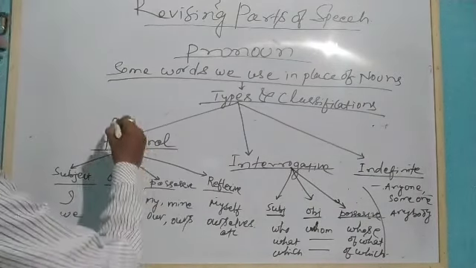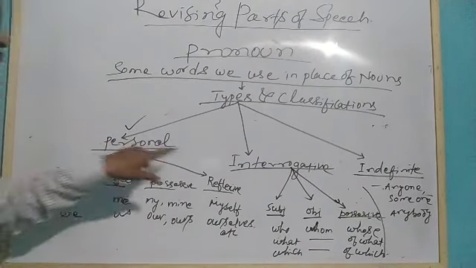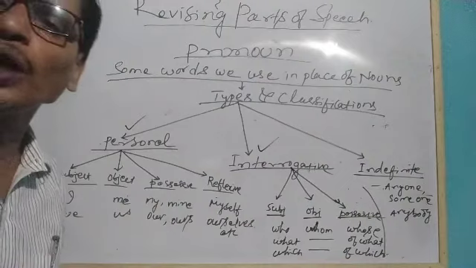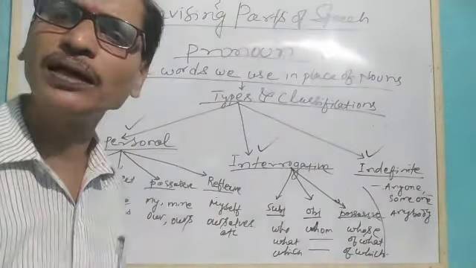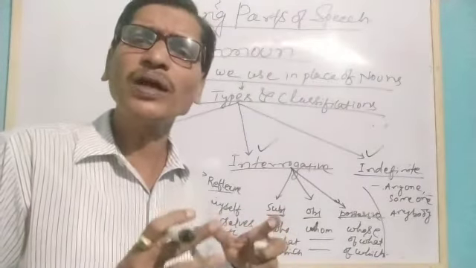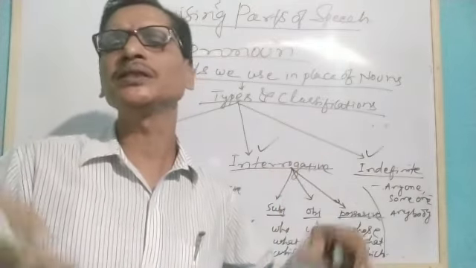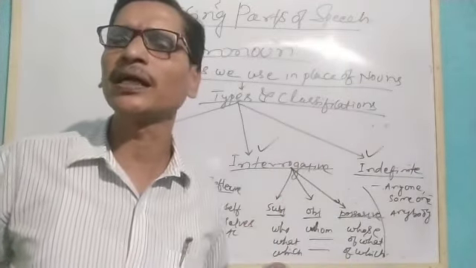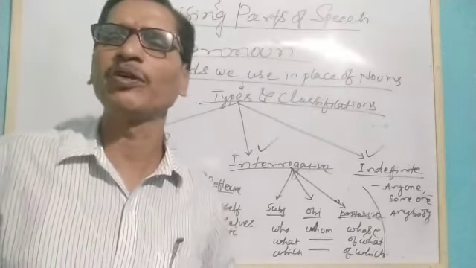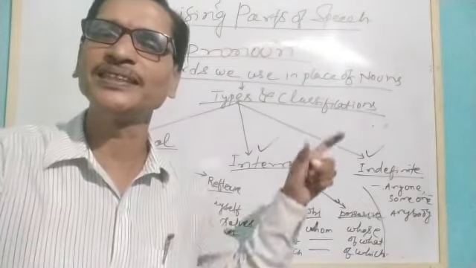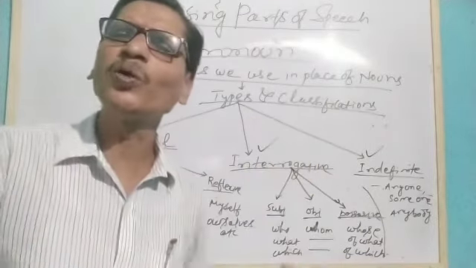types of classification, types of pronouns can be personal, it can be a personal pronoun. We use it in an interrogative pronoun. We also use indefinite pronouns. Okay? Personal pronoun means those which are talking about only persons. Persons means Rama, Hari, Sita, my friends, my teachers, my classmates, my father, my mother, my parents, my brothers, my sisters. So when we are talking about them, we use some pronouns for them.